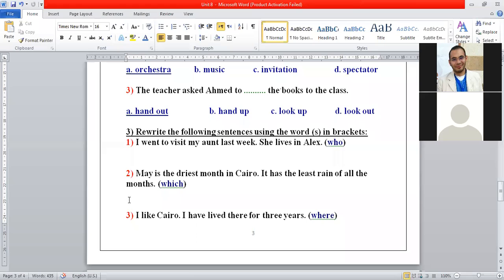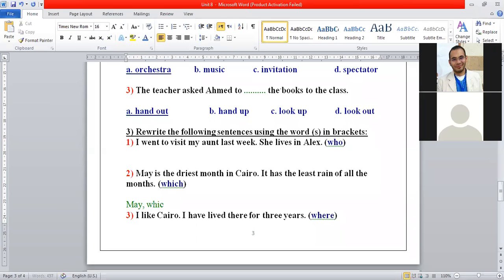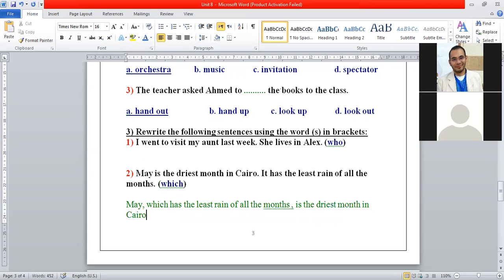May, which has the least rain of all the months, in Cairo.